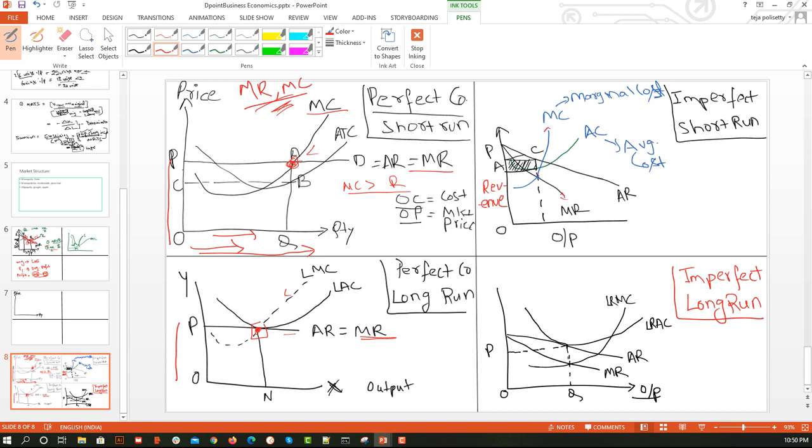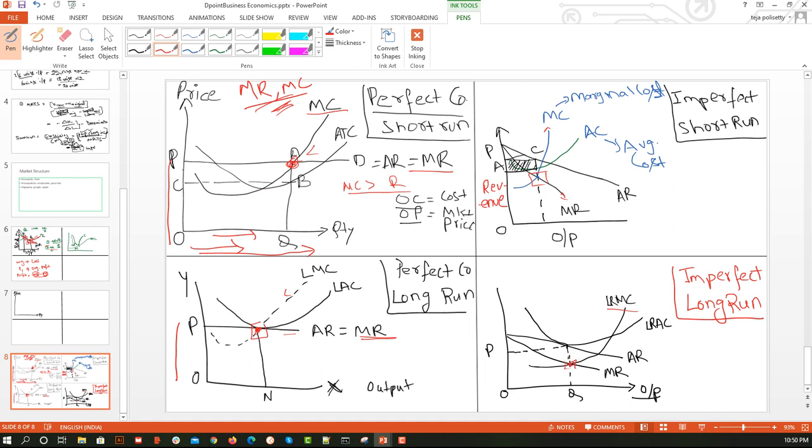Here they are intersecting. Okay, so we found the point of analysis. Similarly, MR is here and MC is here. It is again long run marginal cost. That's it. So only the notations are different, remaining all is same. So here this is my point of analysis. Now this is done.